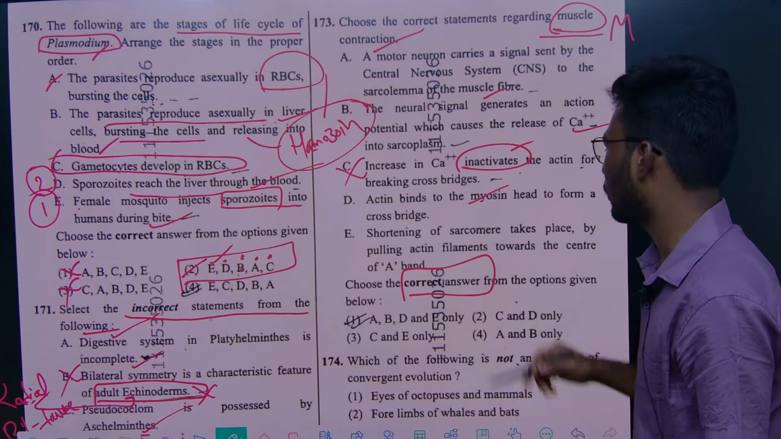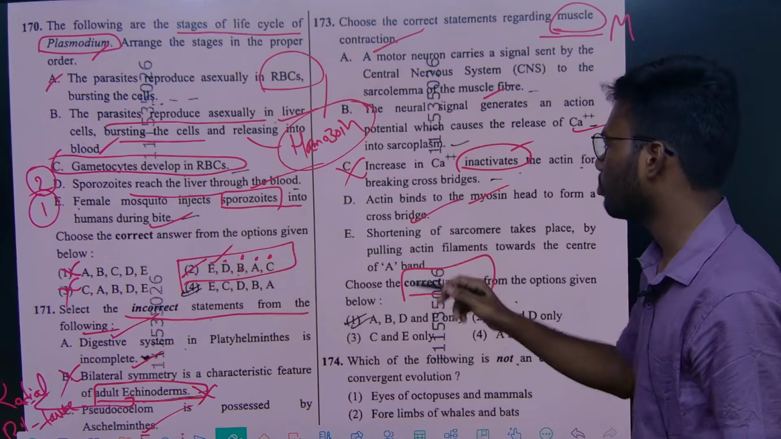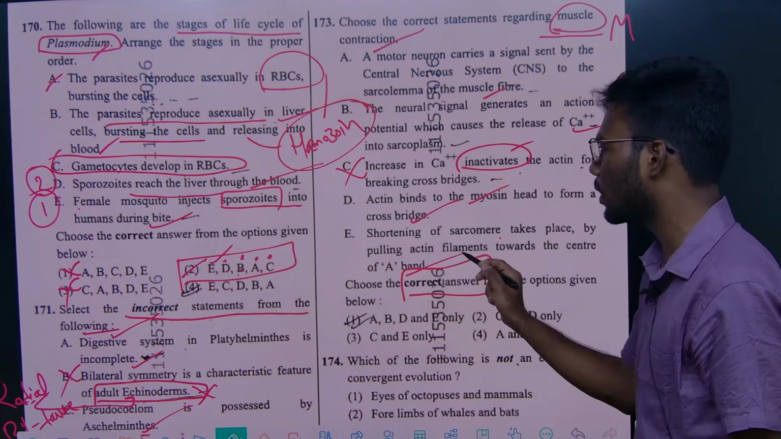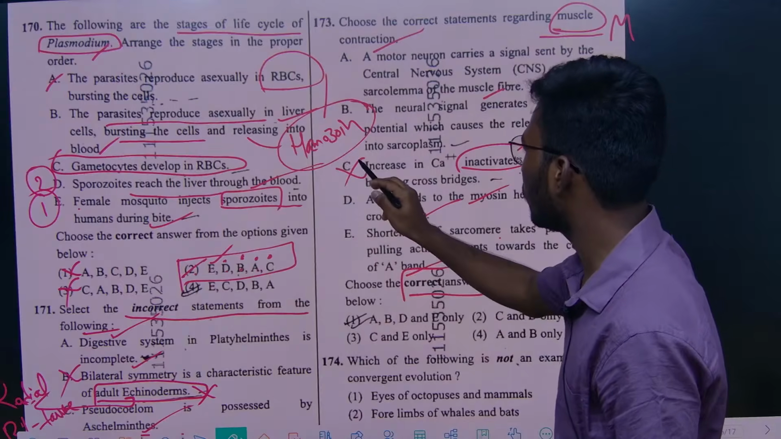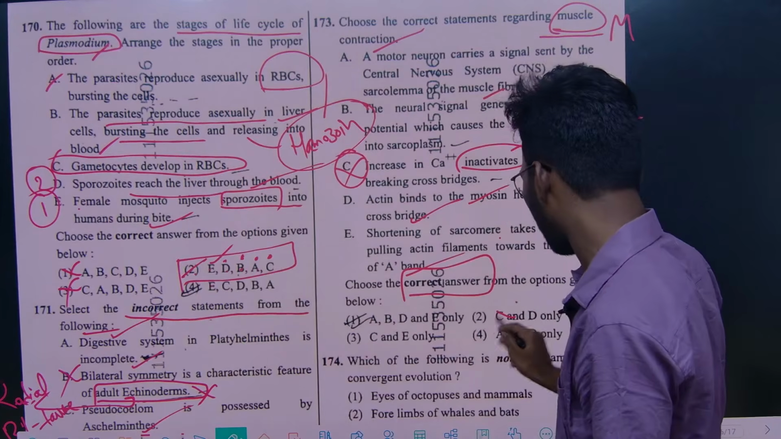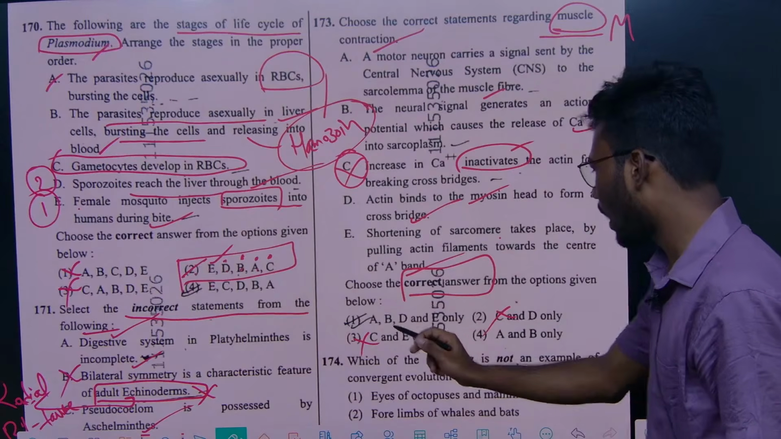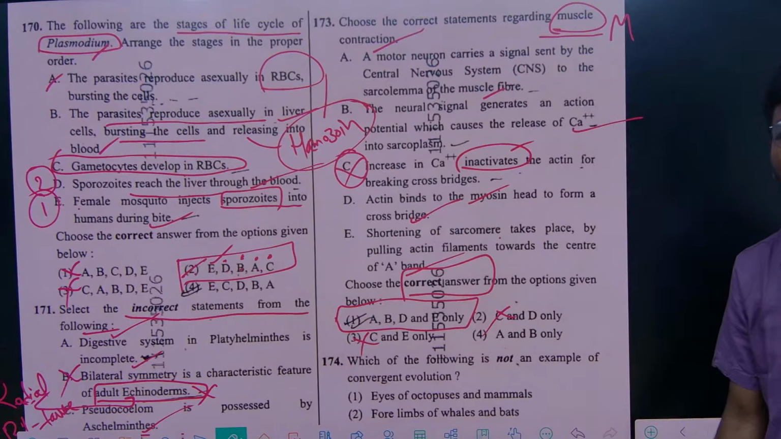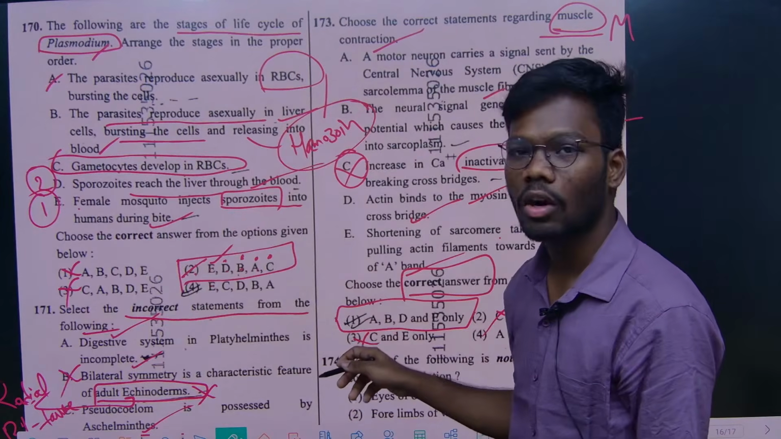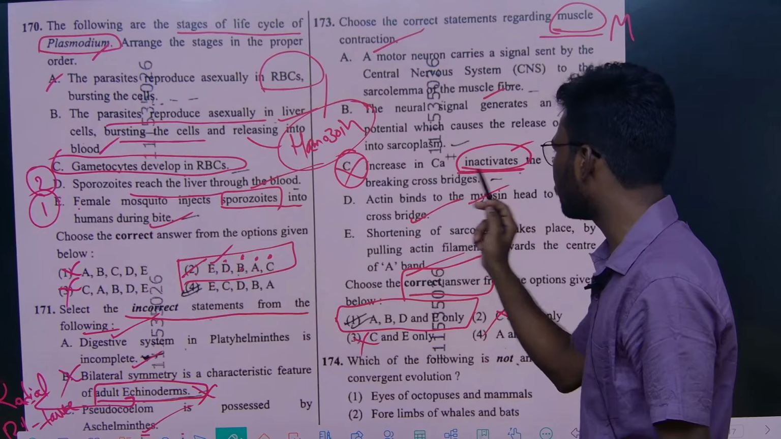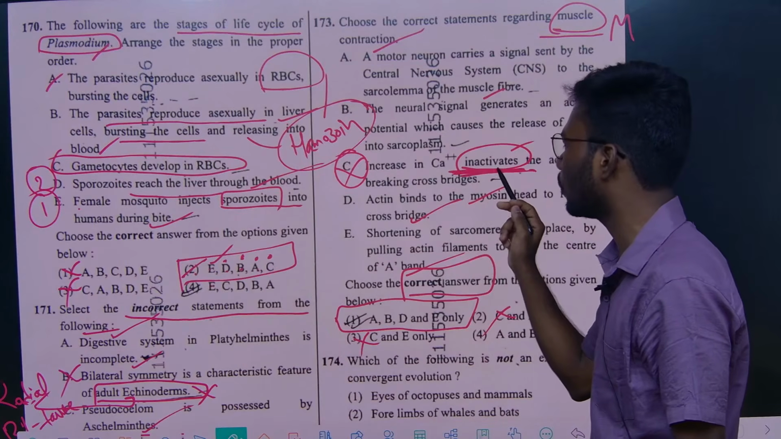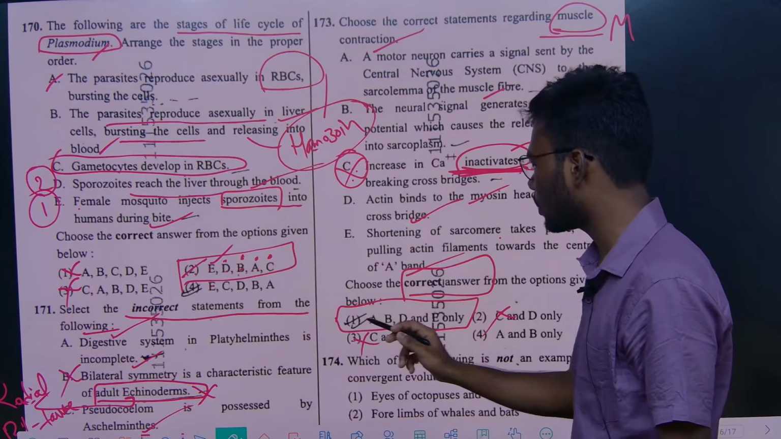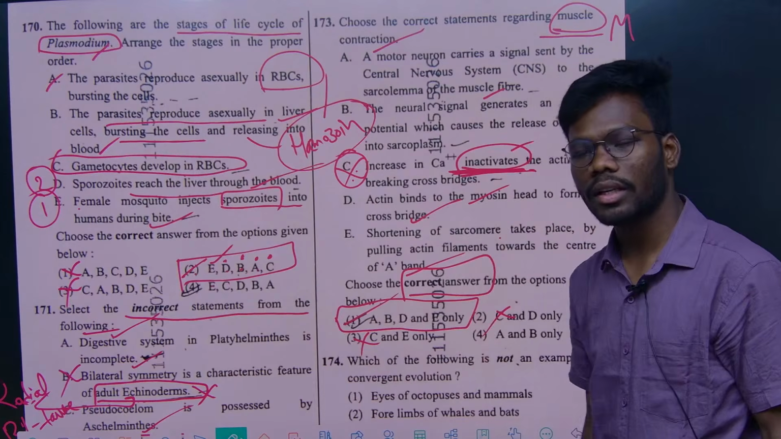Actin binds to the myosin head to form a cross bridge, right? And shortening of the sarcomere takes place by the pulling of actin filaments towards the center of the A band. So if you remove option C, which is the wrong statement, A, B, D, E are the correct statements. This is from muscle contraction. Just one word, inactivates, tells you option C is wrong. If you eliminate option C, option 1 is the right option, right? Understand?